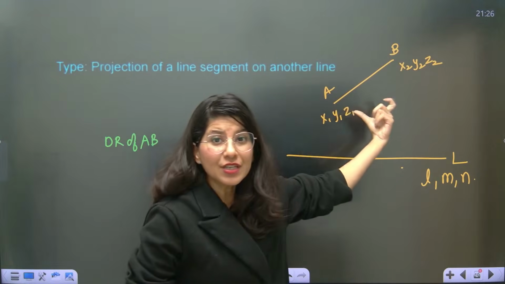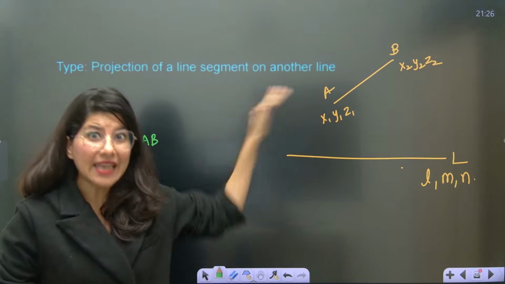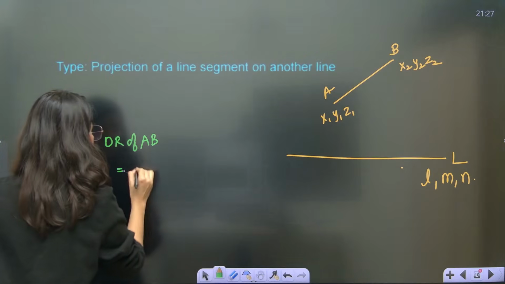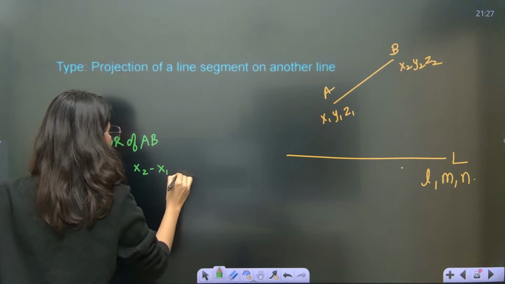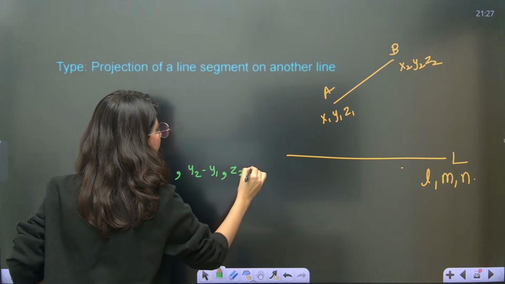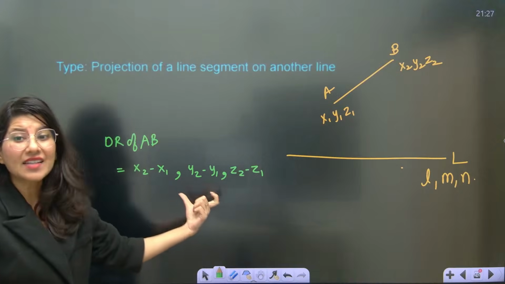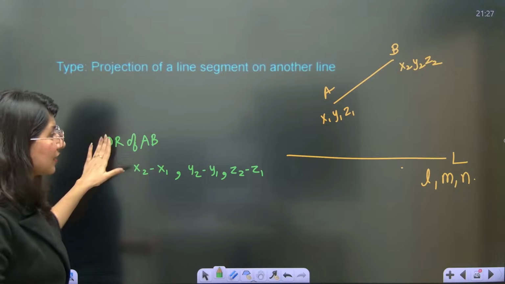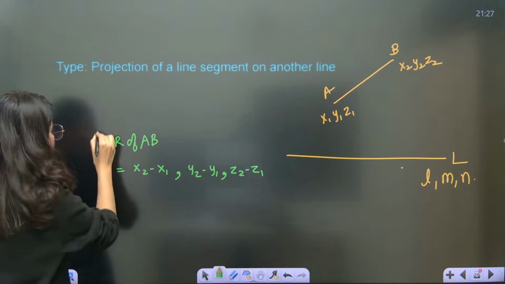A line whose two points are given has direction ratios x2 minus x1, y2 minus y1, z2 minus z1. This is clear to you.